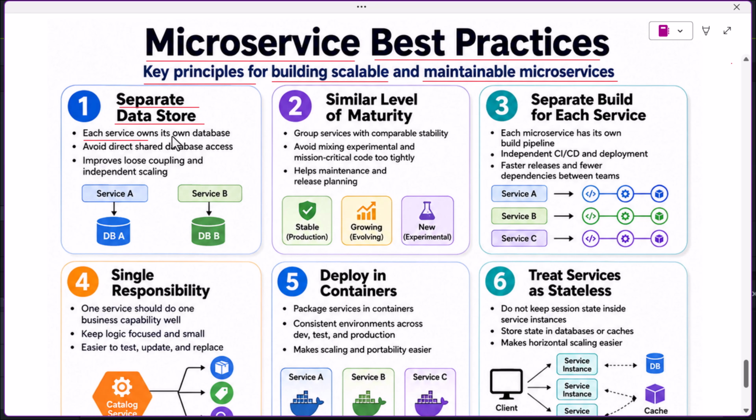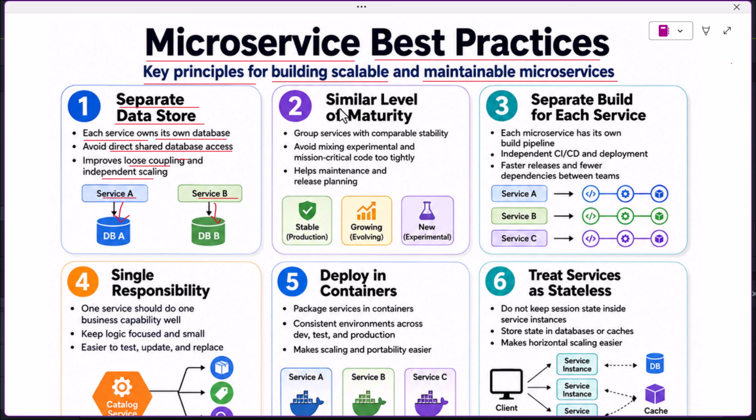Each microservice should own its own database. For example, service A should have its own database and service B should have its own database. We should avoid direct shared database access between services. This improves loose coupling and allows each service to scale independently. If multiple services directly depend on the same database, changing one service can easily break another service. So the better approach is one service, one data store.